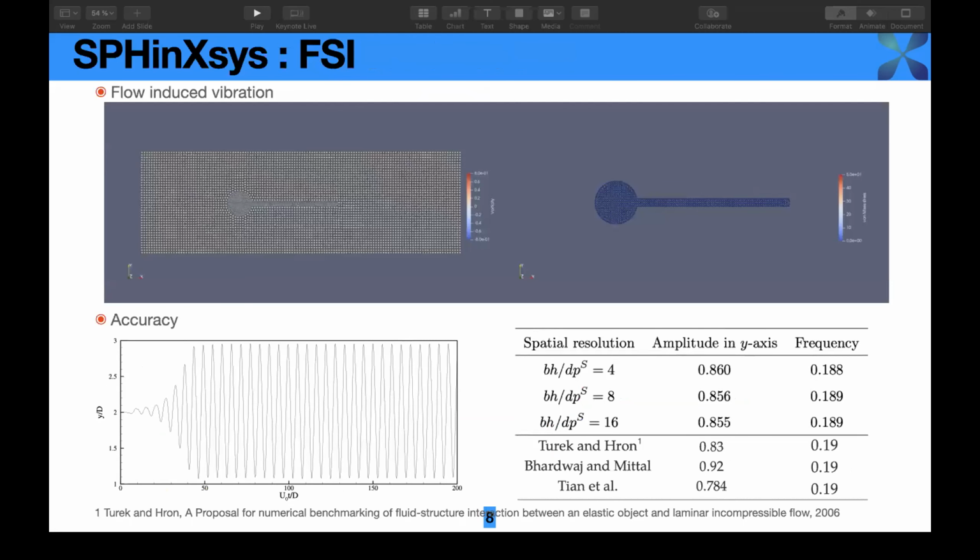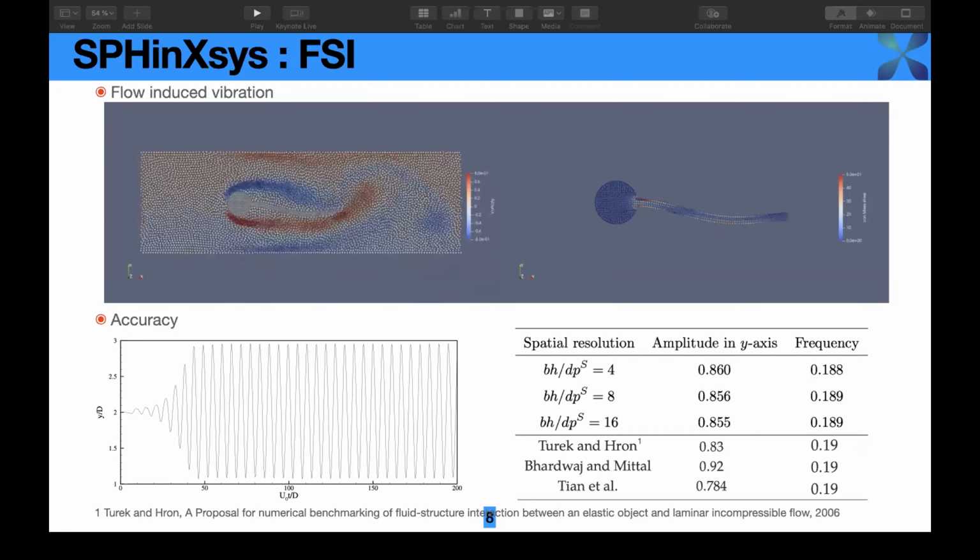The second is a widely used benchmark in the immersed boundary method, the flow-induced vibration. This is the vorticity field with the deformation of the structure. This is the oscillation of the end of the beam, and we have done a convergence study. Also, we can compare our results with the data in the literature, as you can see here. For the frequency, good agreement is noted, and also note that the amplitude may vary in different methods.